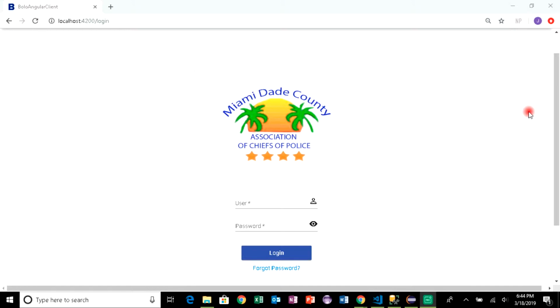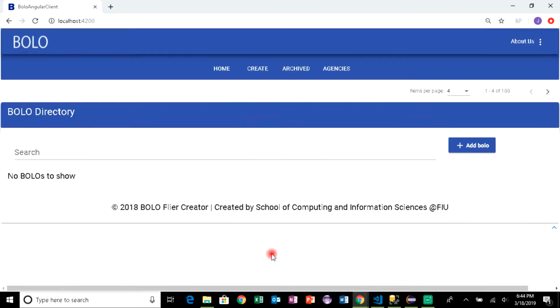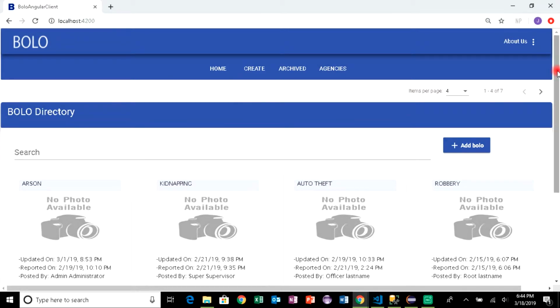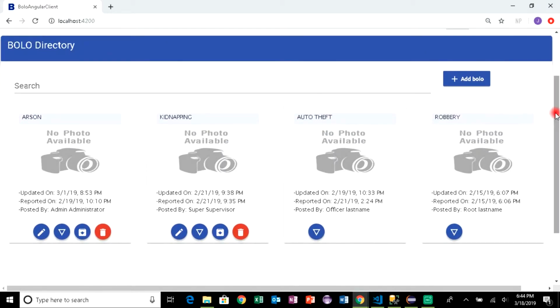And in this video I will be showing you the Tier 3 or Supervisor permissions. So let's go ahead and log in as a Supervisor. And you will see that they have the ability to view all the bolos, and they also have the ability to edit any bolos within their own agency.